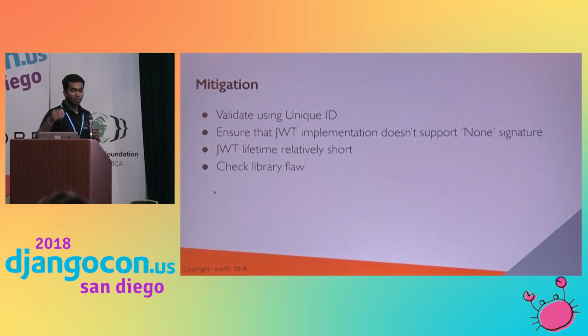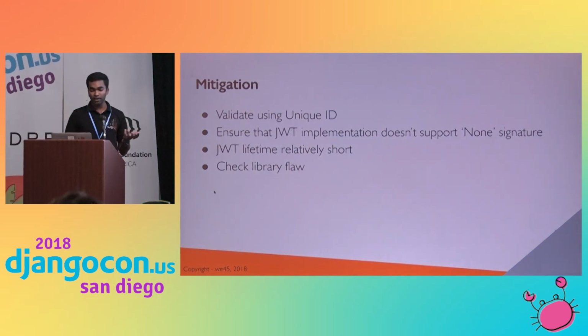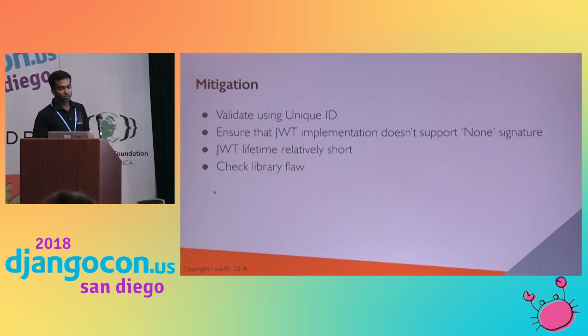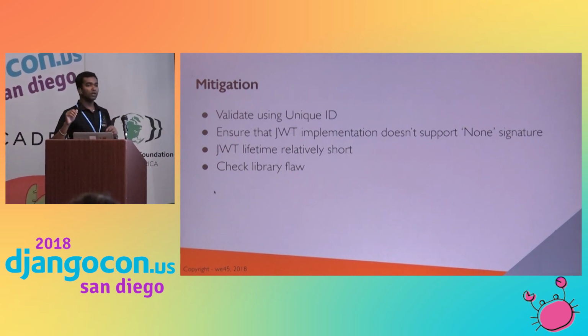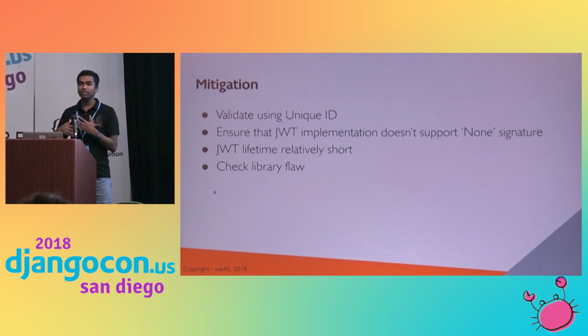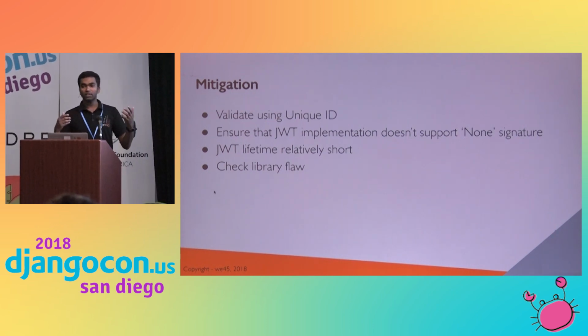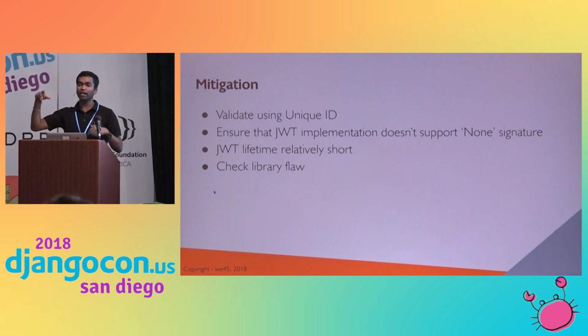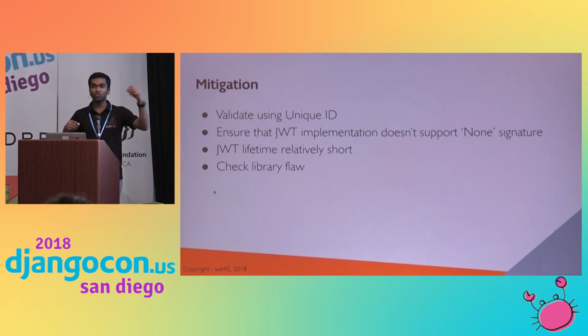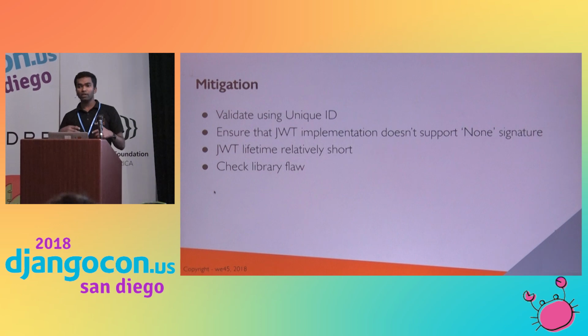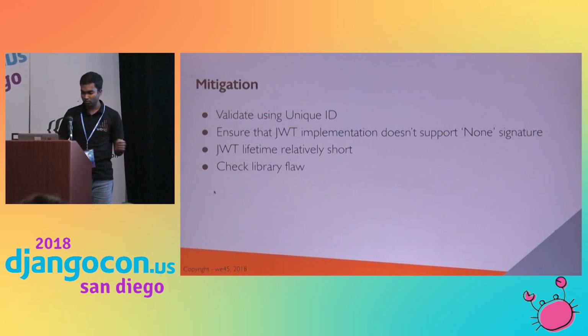So how to mitigate? As I mentioned, you have to validate based on a unique ID. Also the JWT lifetime should be shorter. We missed this one: we used the default lifetime. It should not be more than 8 hours, so that we can prevent some of these attacks.